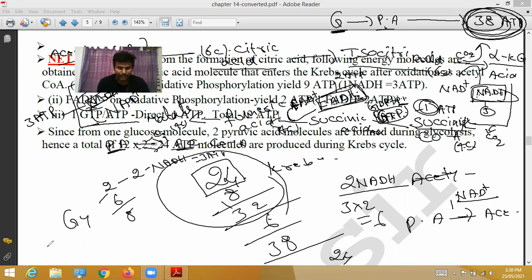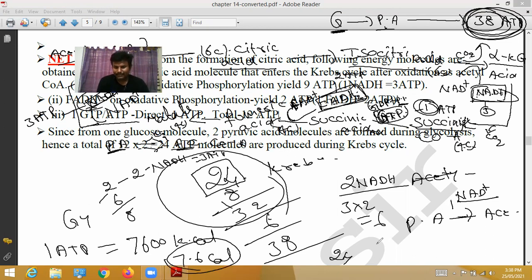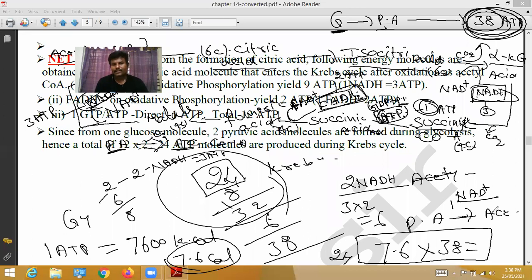Each ATP molecule gives 7,600 calories, or 7.6 kilocalories of energy. 7.6 into 38 ATP. Calculate how much energy. If one glucose molecule is oxidized, this much quantity of energy is released in our body.